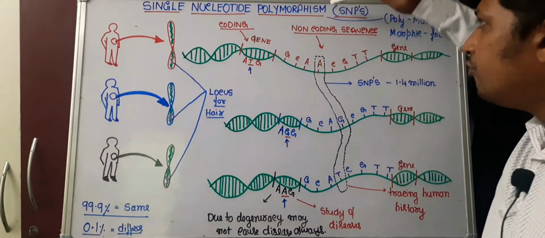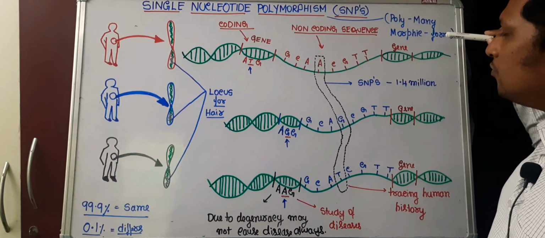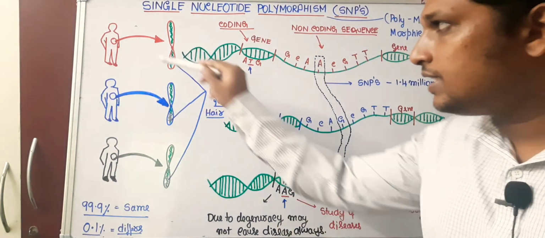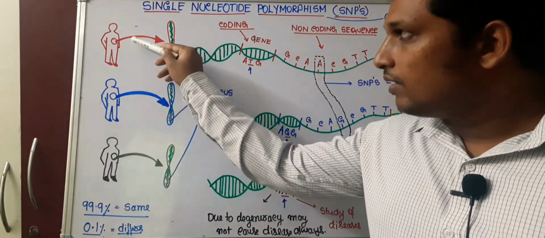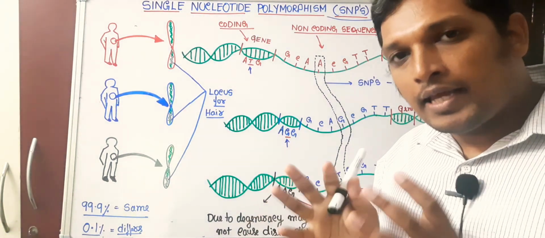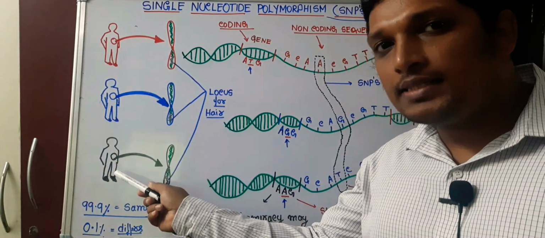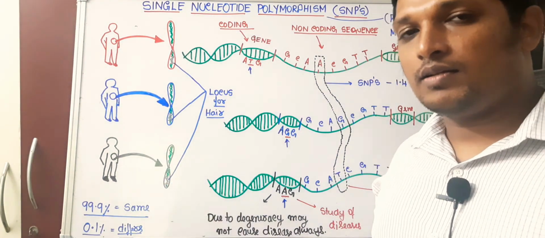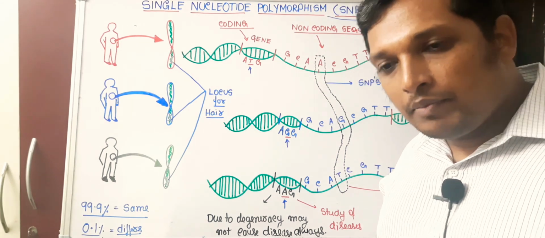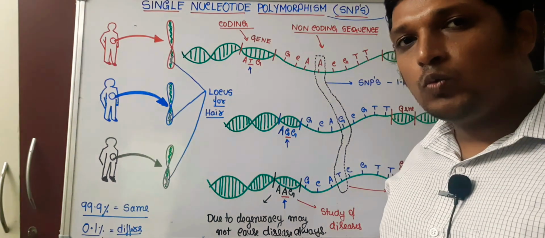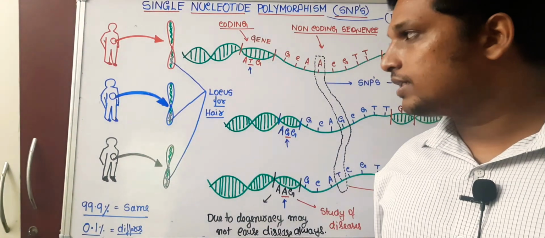What is the meaning of poly? Poly refers to many, morphism refers to forms. To understand that, I have taken three individuals. Humans are Homo sapiens species, but when it comes to appearances, they differ from each other. For example, if you take the hair of an individual, from individual to individual it differs. What is the reason behind that? So that's what we are going to understand.